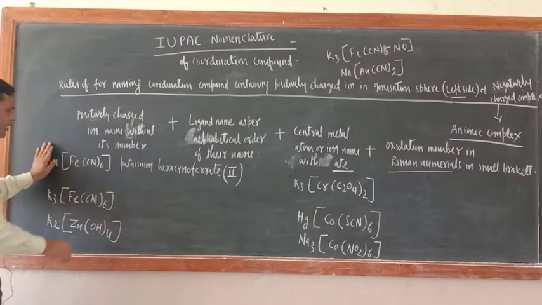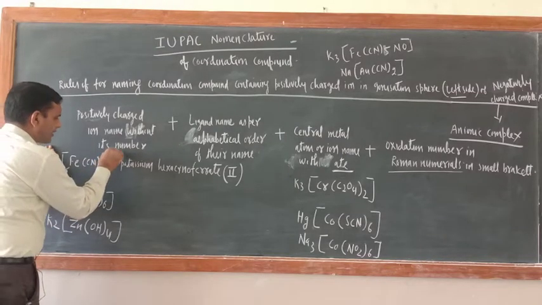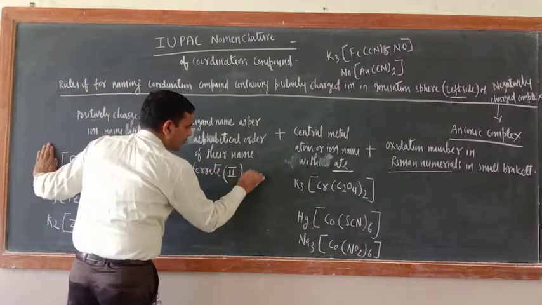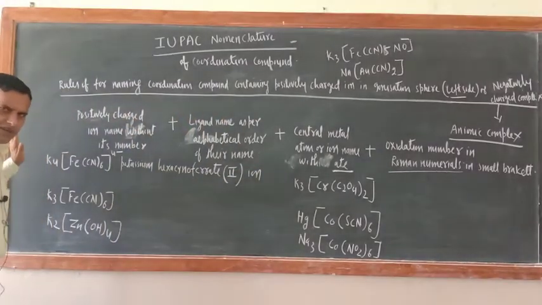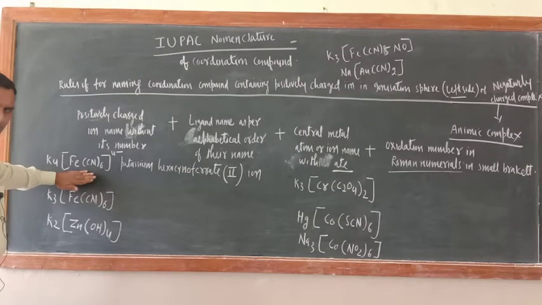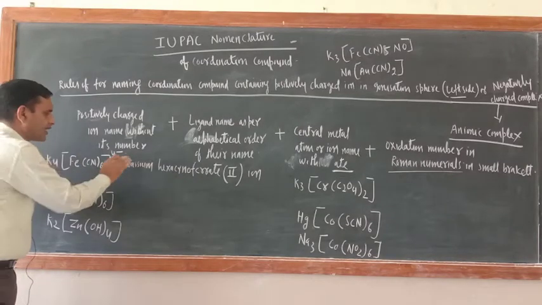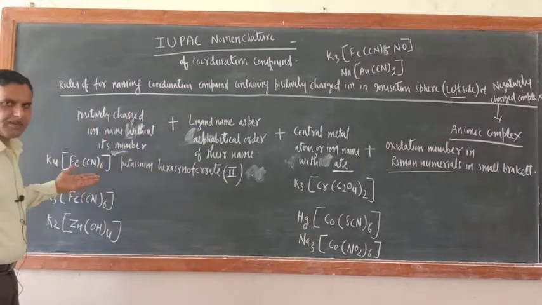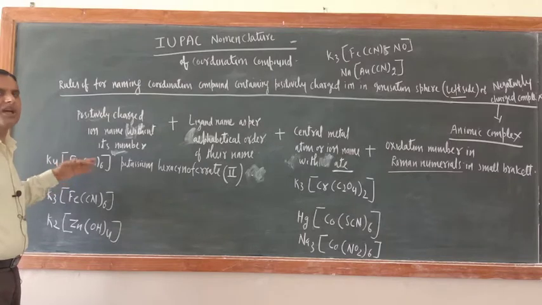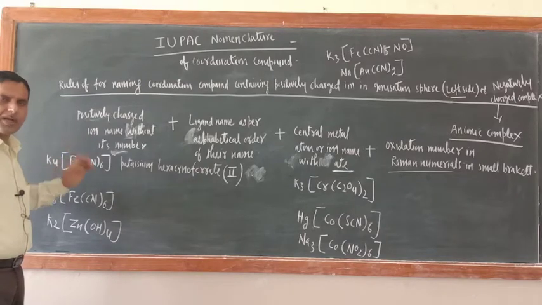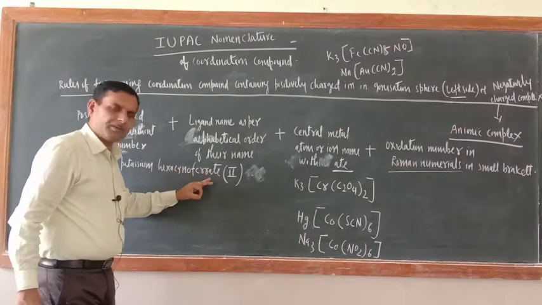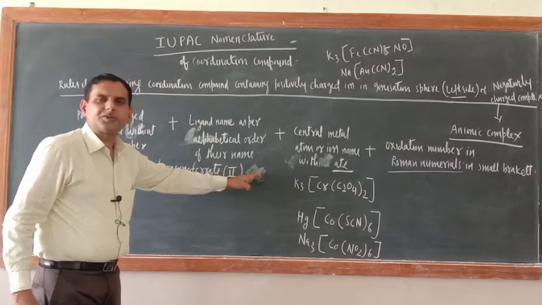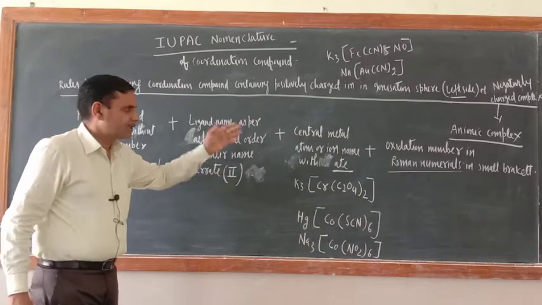Suppose potassium is not there. Here 4 negative is there. So here ferrate, and here what should be there? Ion. Only that much difference is there. Here it is not ion, but suppose here 4 negative is there, then you should write ion. So we should be ready for such type of compound also. If they have asked in the ion form, the rule is the same only. After the name of the central metal atom, the word ion should be there. Correct or not?